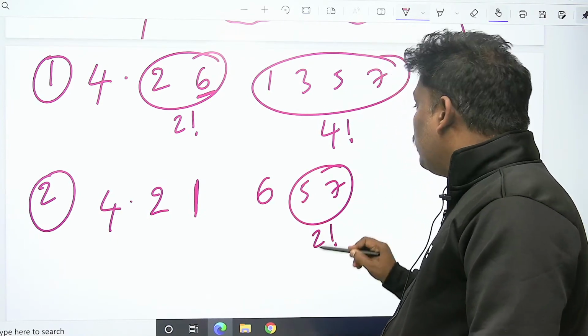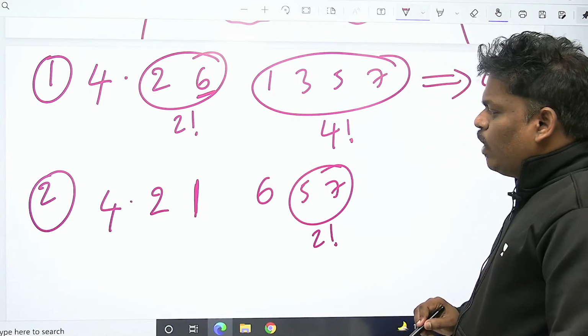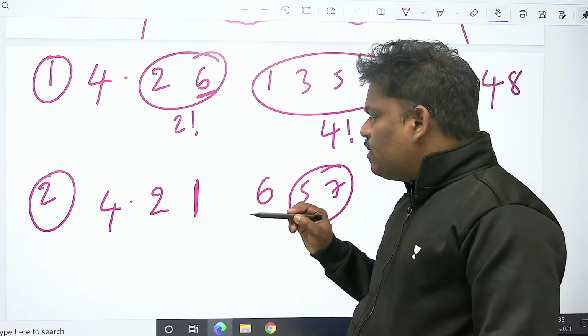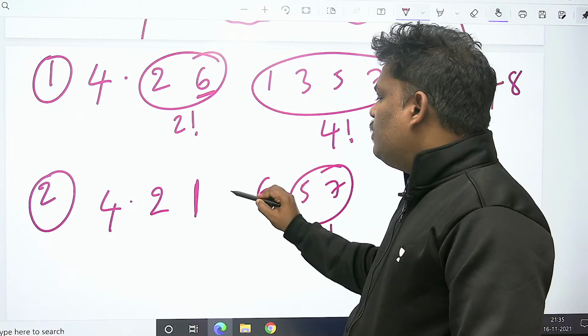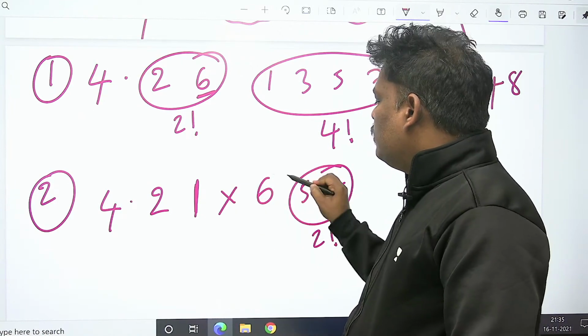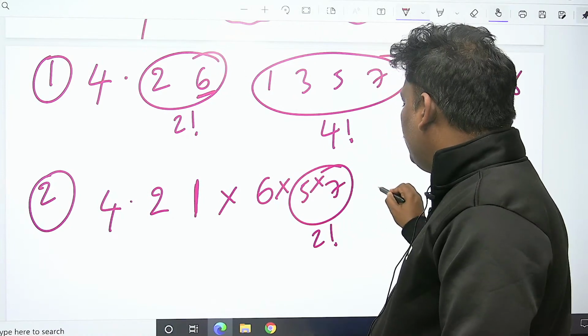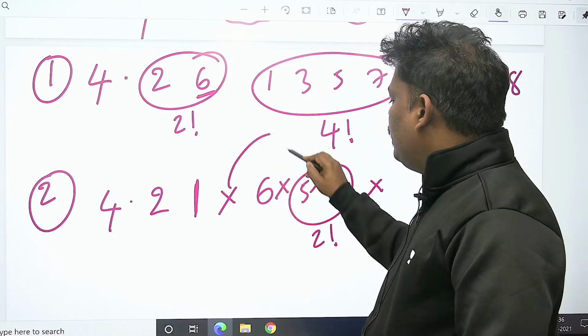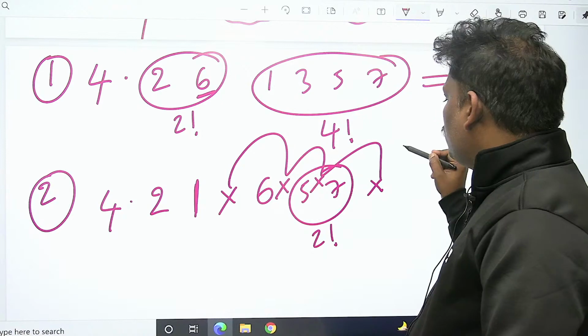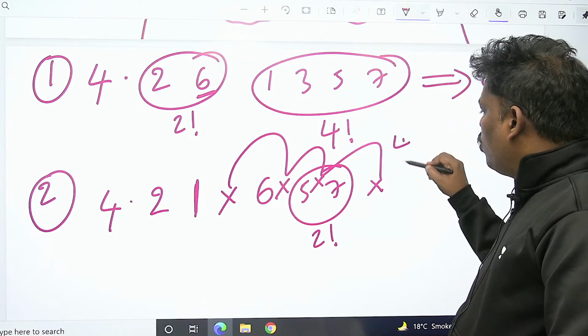That is fine. But what about 3? That 3 can come here, here, here, here. It can come anywhere. So that is going to be 4 possibilities.